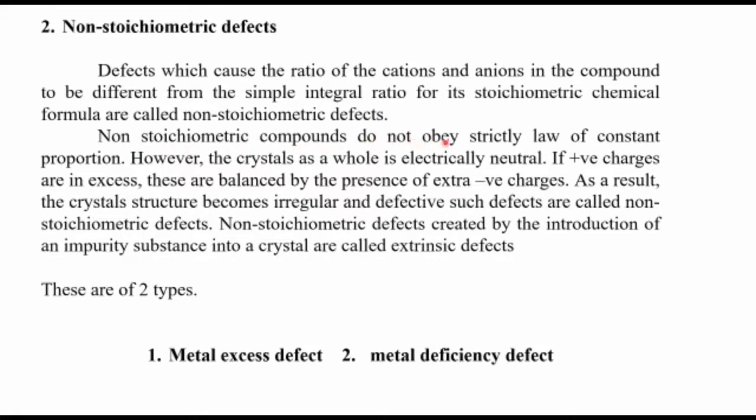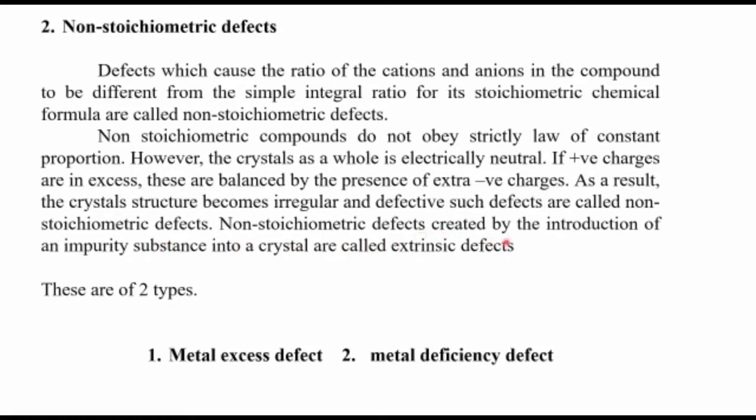Non-stoichiometric compounds do not obey strictly the law of constant proportion. However, the crystal as a whole is electrically neutral. If positive charges are in excess, that will be balanced by extra negative charges like electrons. It may not be the anion, it can be electrons. As a result, the crystal structure becomes irregular and defective. Such defects are known as non-stoichiometric defects that will not maintain the stoichiometry of the compound. If they maintain the stoichiometry, that will be like Frenkel defect or Schottky defect. Here, the ratio of the cation and anion will not be maintained.